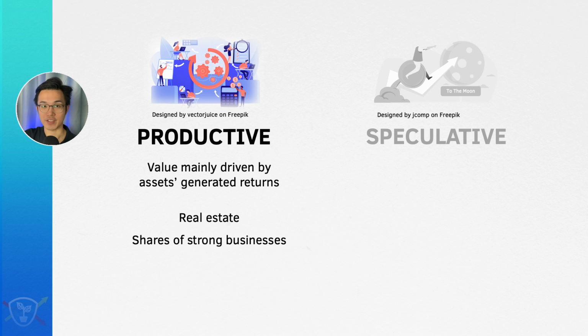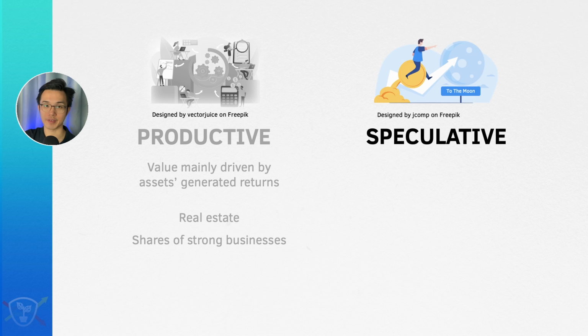If you own the shares of businesses that generate profits from providing goods and services, these are also productive assets. In the long run, companies that are consistently profitable tend to increase in value, and some of them even pay regular dividends. For productive assets, the value of these investments is primarily driven by the returns that they can generate. On the other hand, we have speculative assets.